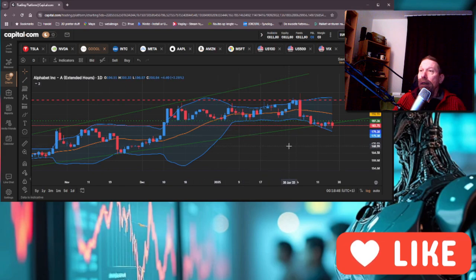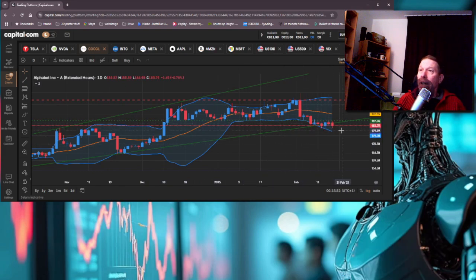Google, hanging around the support line, broke the support line. If it has to find a new support, it should be around 167 euros. Mindful, these are euros, not dollars.